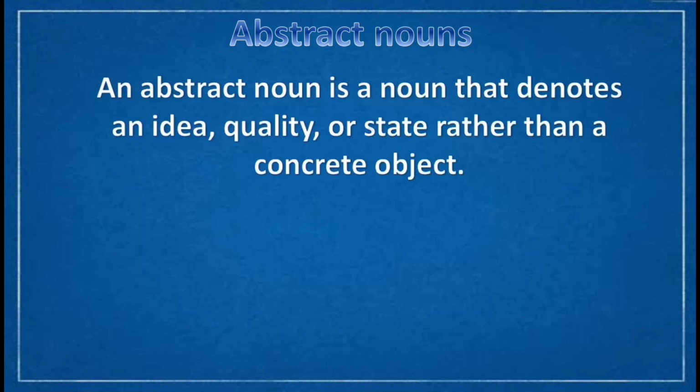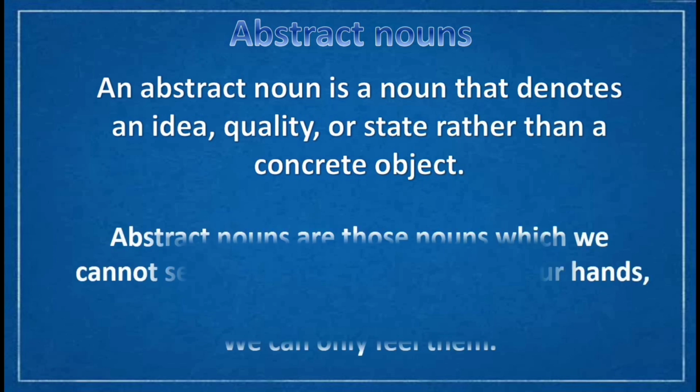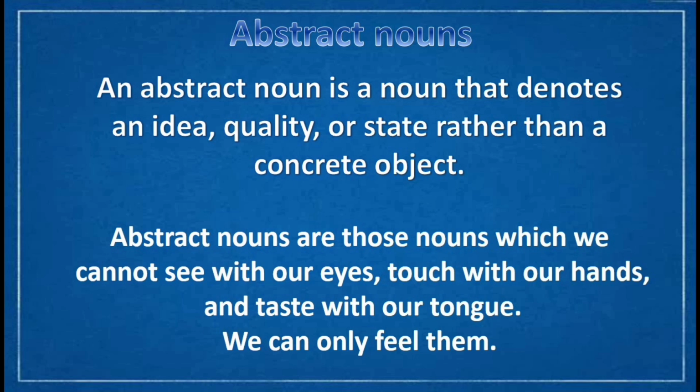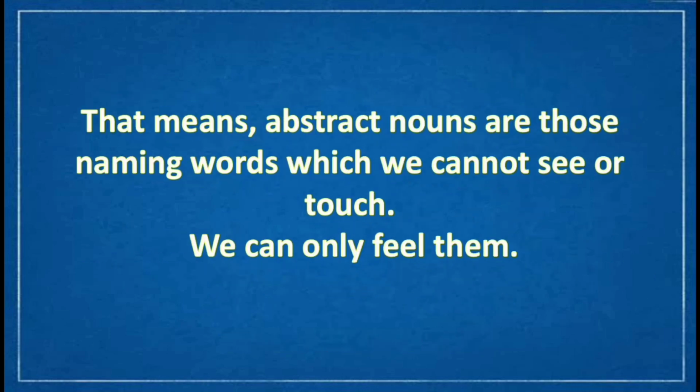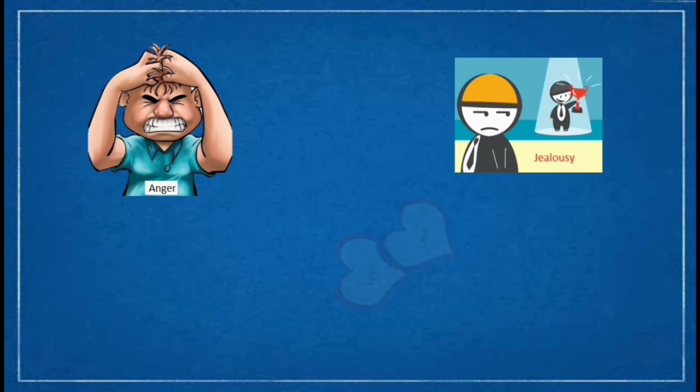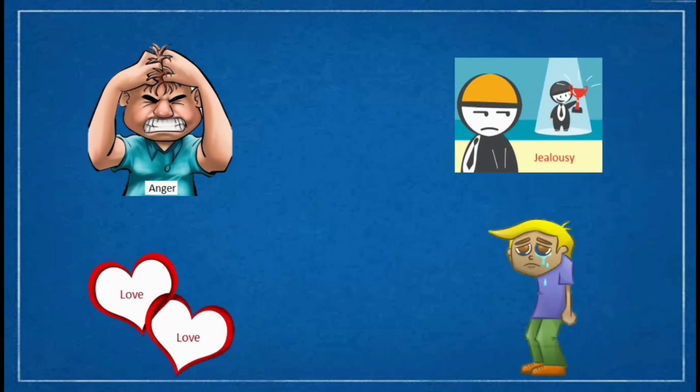An abstract noun is a noun that denotes an idea, quality, or state rather than a concrete object. In other words, abstract nouns are those nouns which we cannot see with our eyes, touch with our hands, and taste with our tongue. We can only feel them. That means abstract nouns are those naming words which we cannot see or touch. We can only feel them. Some examples of abstract nouns are anger, jealousy, love, sadness, etc.